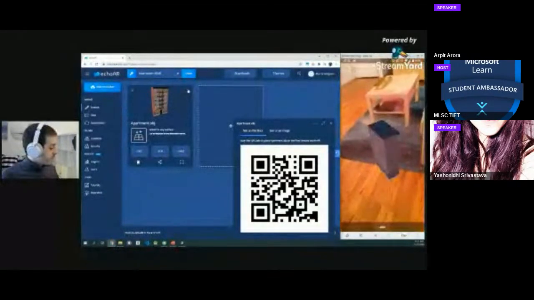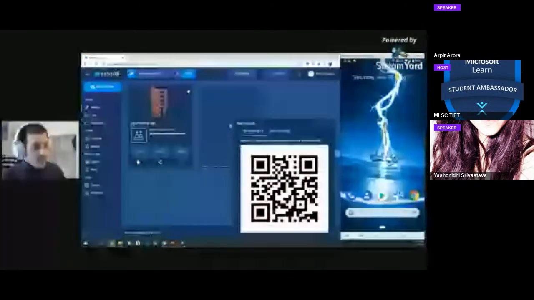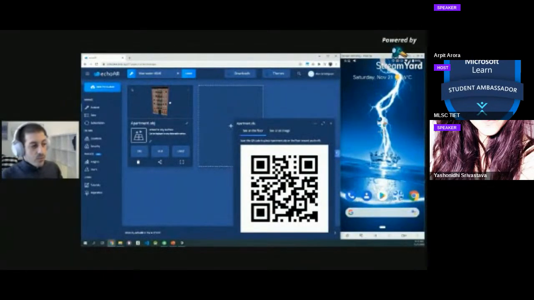Perfect. So we saw web, we saw mobile, now we saw Unity. Very, very cool and really easy to build applications. Now let's see what else we can do.